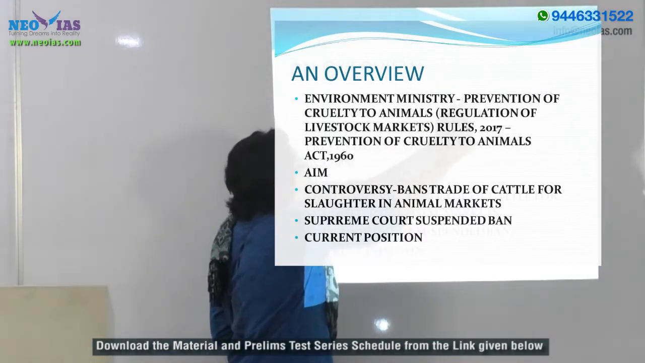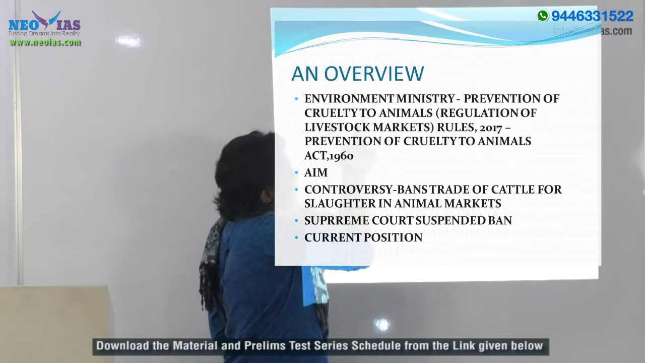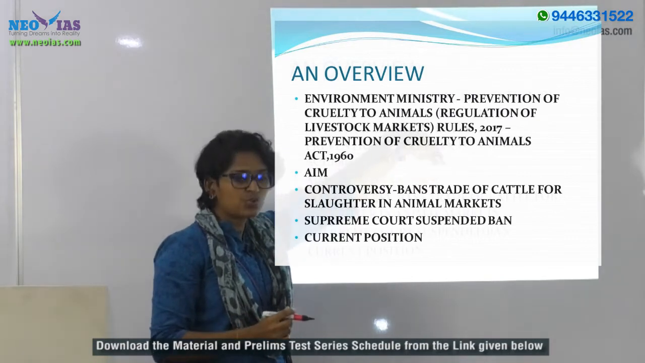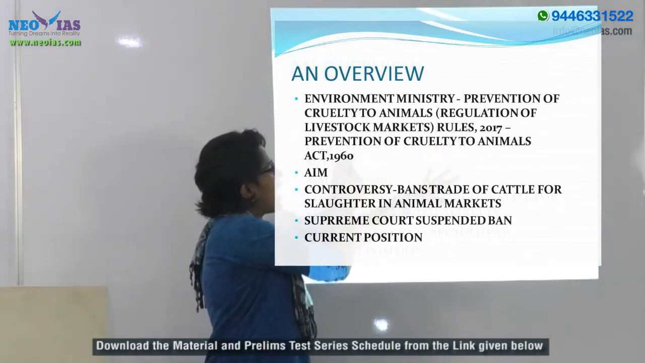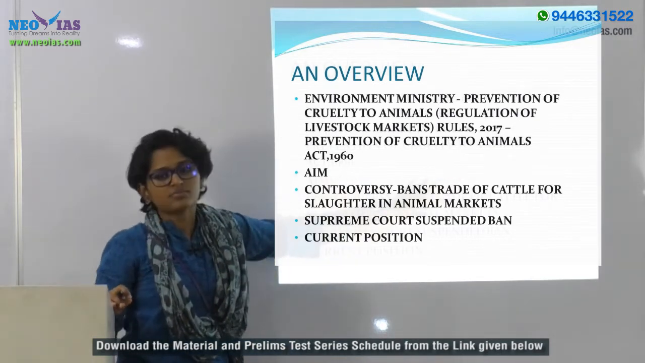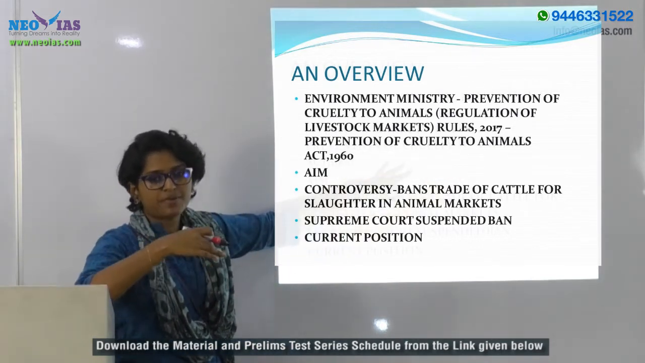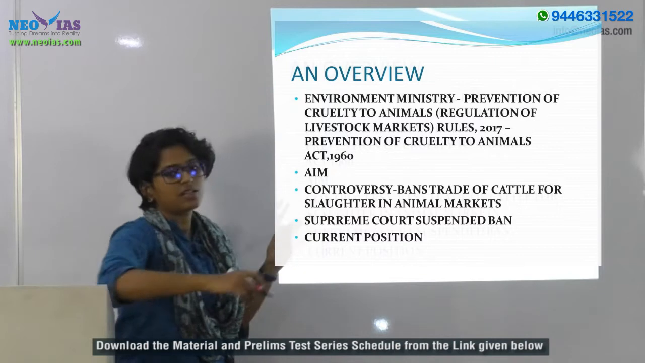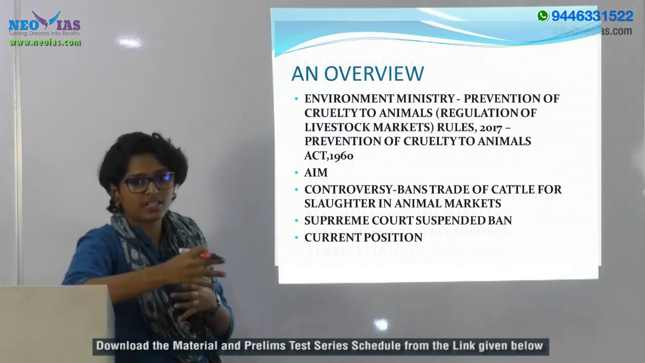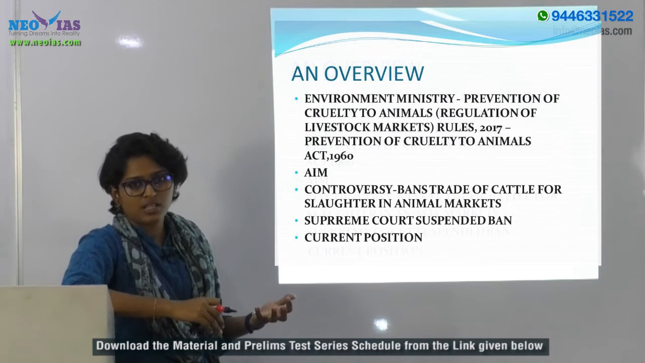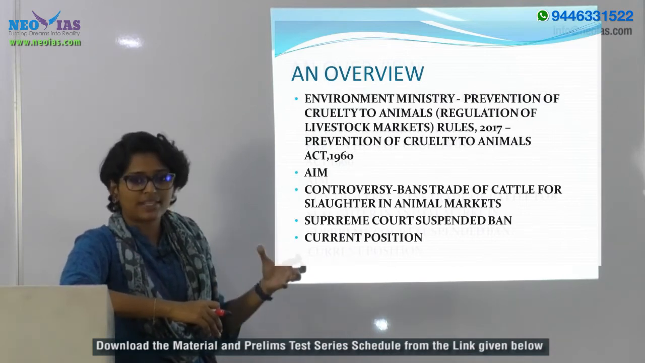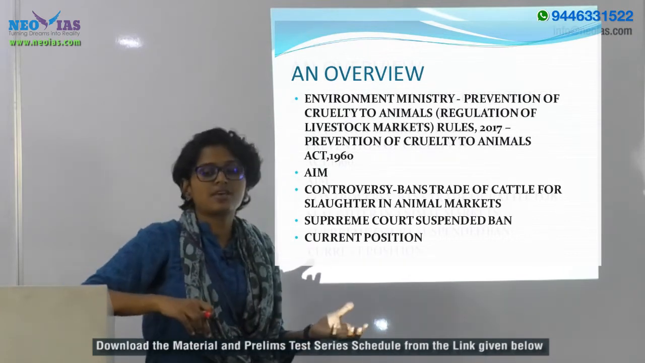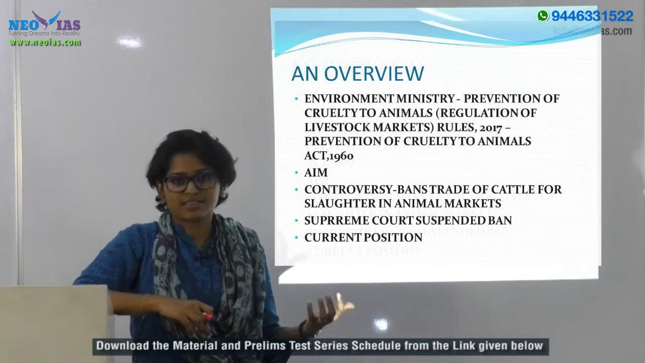It is named Prevention of Cruelty to Animals (Regulation of Livestock Market) Rules 2017, as it has been issued under the Prevention of Cruelty to Animals Act 1960. It was notified by the Environment Ministry in May 2017. The aim was to tighten rules related to livestock trade and transport of cattle to animal markets, to ensure better welfare of these animals and also to prevent smuggling.